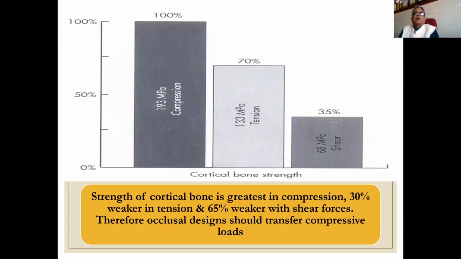I told you that the strength of cortical bone is greatest in compression, 30% weaker in tension, and 65% weaker in shear forces. That is why we are always talking about longitudinal force; compressive forces are the most favorable, because if it is tensile, then it will be 30% weaker, and side to side or shear forces are the most damaging. This makes the load 65% weaker.